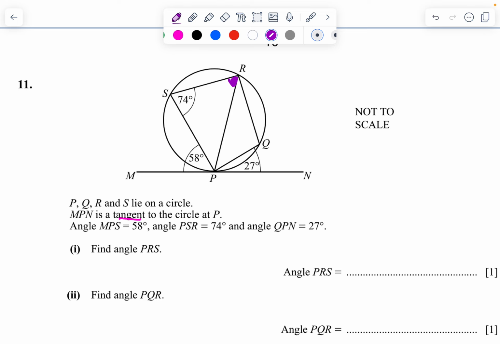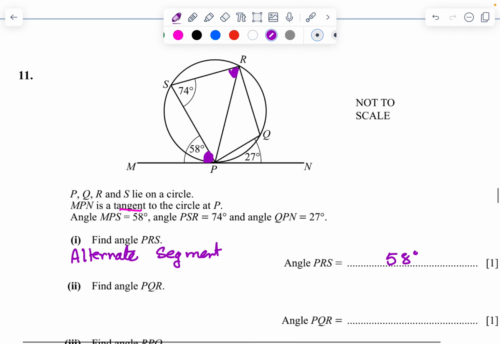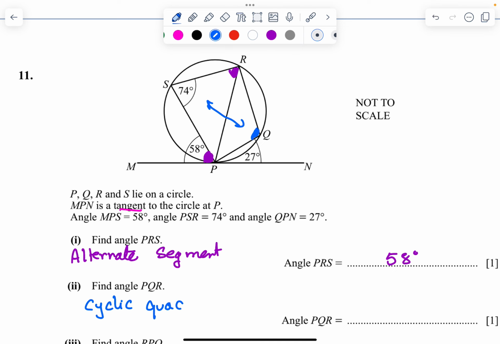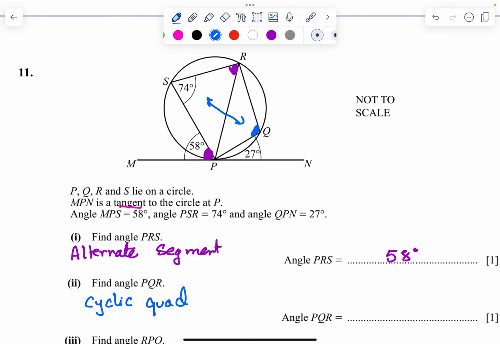Angle PRS. So we know that it is the alternate segment theorem. Both the angles will be the same, so angle PRS also will be equal to 58 degrees. Angle PQR: where is angle PQR? This particular angle. We know that the sum of opposite angles in a cyclic quadrilateral is 180 degrees. So 74 plus angle PQR equals 180. So 180 minus 74 is 106 degrees.